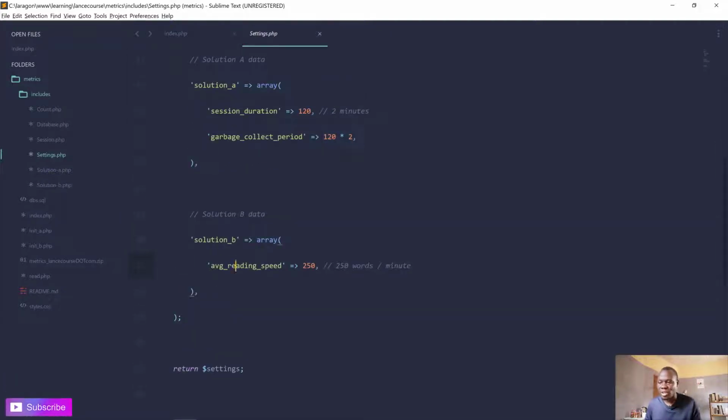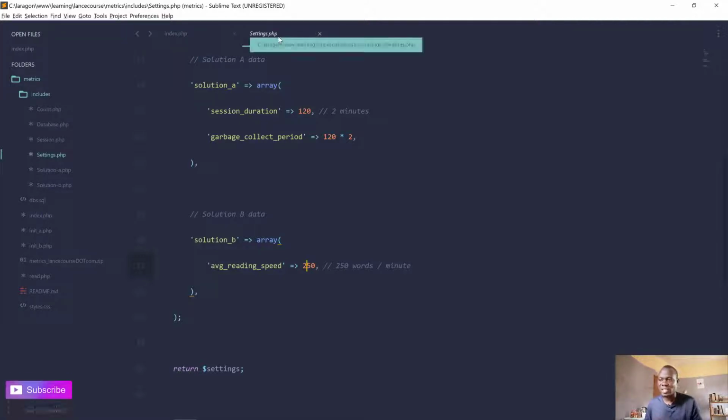So the solution B, we have the average reading time, averaging speed. So this is the thing. If you have to estimate the reading time for an article, we have to find out approximately how many words people can read per minute. So based on my research, the average people who speak English or read English can read approximately 250 words per minute. So this is something everybody can choose. And I actually chose 250 words per minute, just like that.